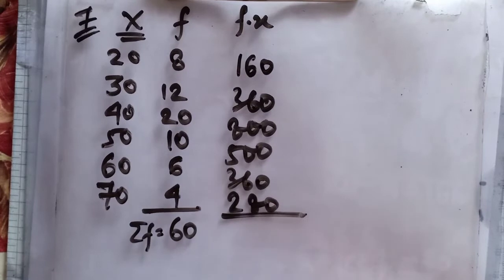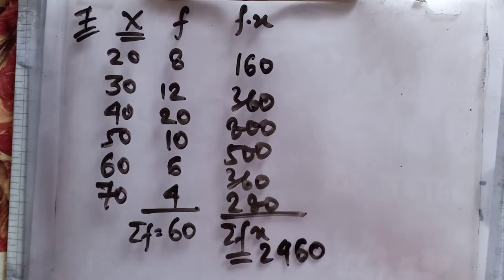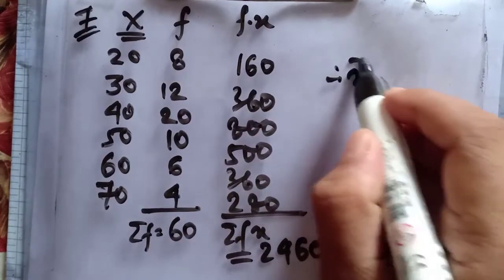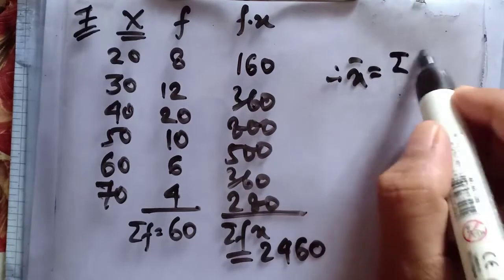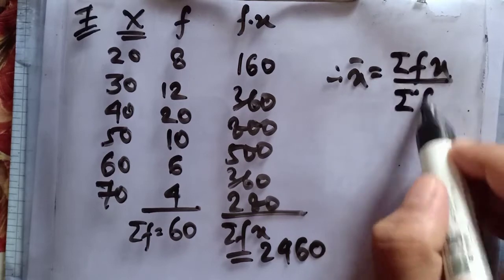So if you sum up, summation fx equals 2460.